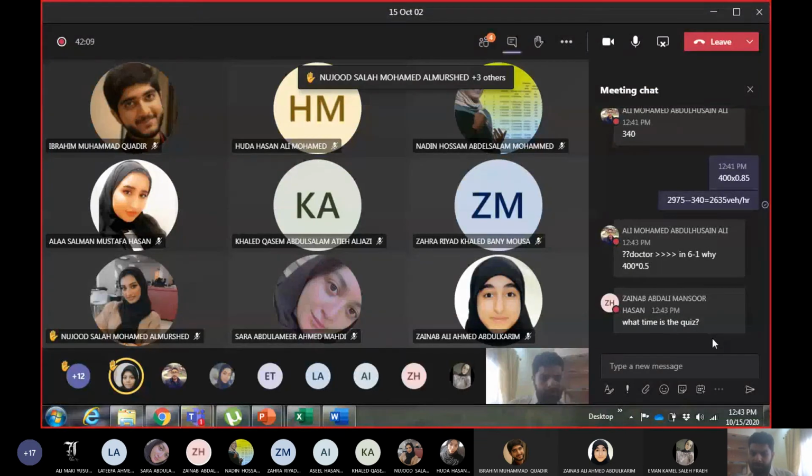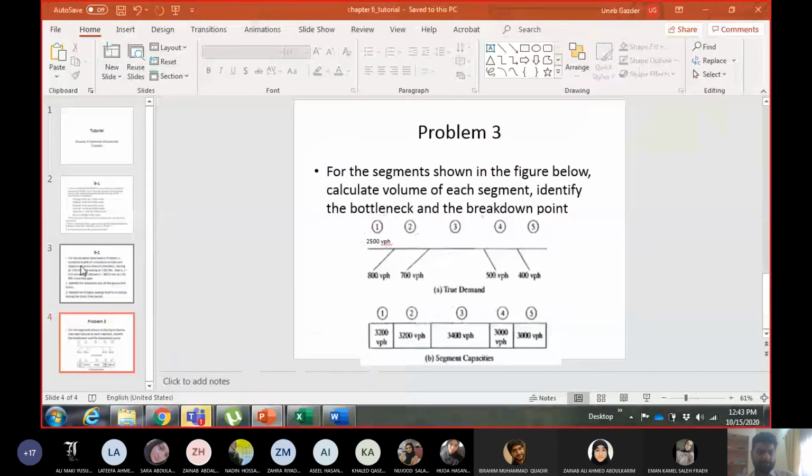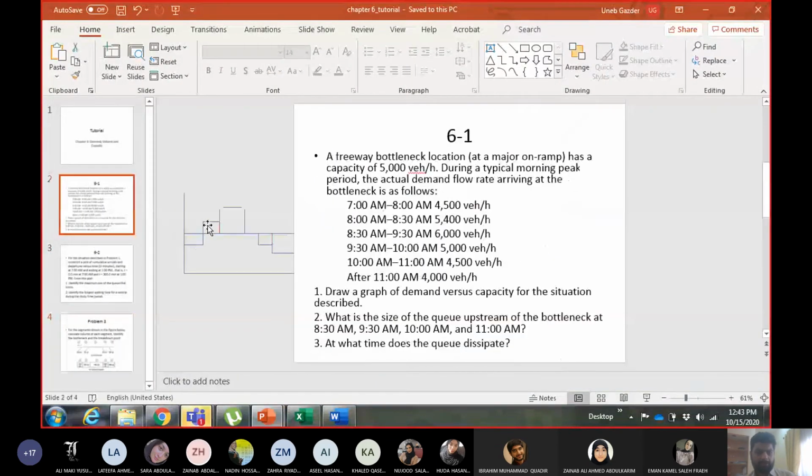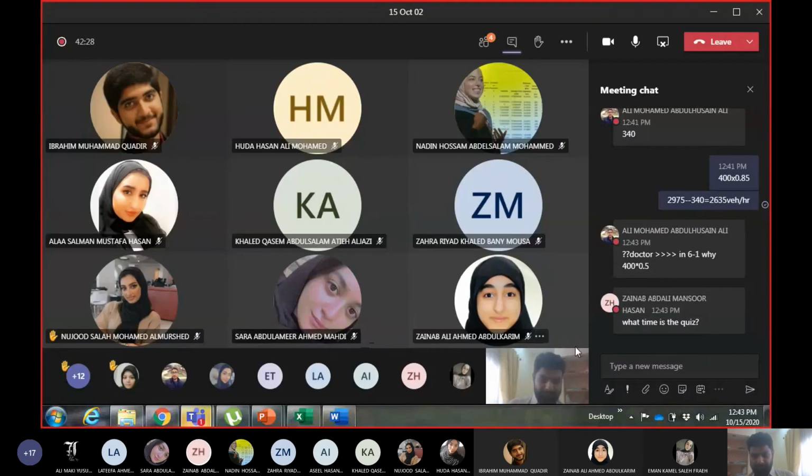Okay. Quiz time will be your class time, your official class time. And 6.1, why 400 into 0.5? Because it is for half an hour. I took the area of this rectangle, and this rectangle has a base of half an hour. Half an hour means 0.5 hours.